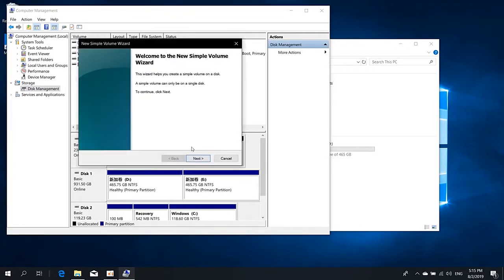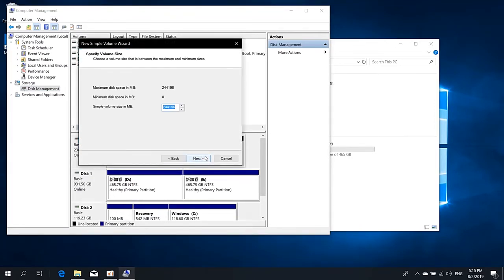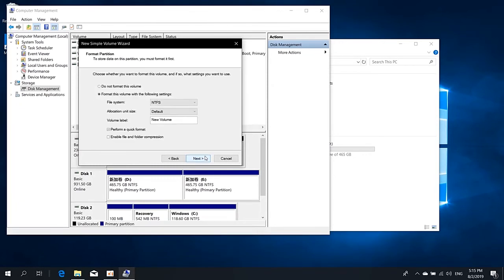Right-click in the area that says Unallocated and select New Simple Volume. The New Simple Volume wizard will open. Click Next. Leave the specified volume size as the maximum and click Next. Select the drive letter and click Next.